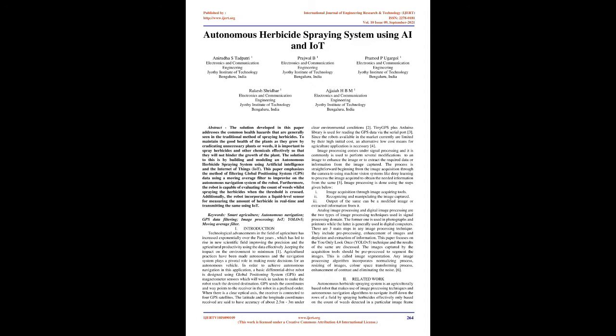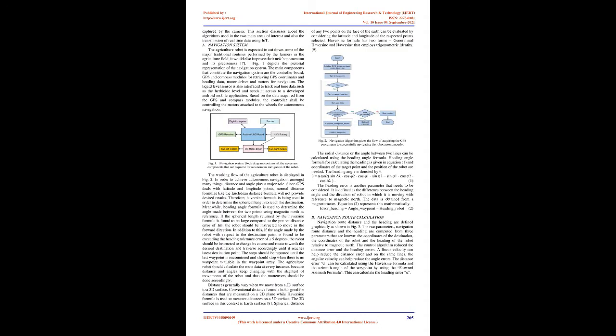There are 3 main steps in any image processing technique. They include pre-processing, enhancement of images, and depiction and extraction of information. This paper focuses on the You Only Look Once, YOLOV5, technique and the results of the same are discussed. The images captured by the acquisition tools should be pre-processed to segment the images.